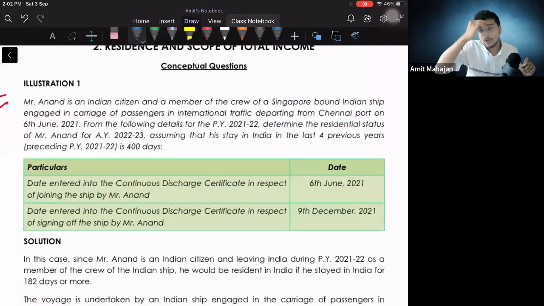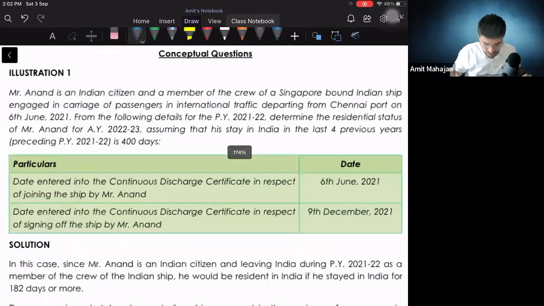Now how am I going to solve the sums? See, understand, we are going to write the sums. Okay, write the answers of this. But we are going to cover all the types of the questions. Now, like for example, this CDC, continuous discharge certificate पे ऐसा question बहुत common है. This type of question comes, then we'll do one sum of this. Then after that ROR होगा, RNOR होगा, then NR होगा, उसका taxability. That type of question we'll do. So approximately 7 to 8 questions we are going to write it and solve it. Okay? Okay, so we'll start with illustration 1.